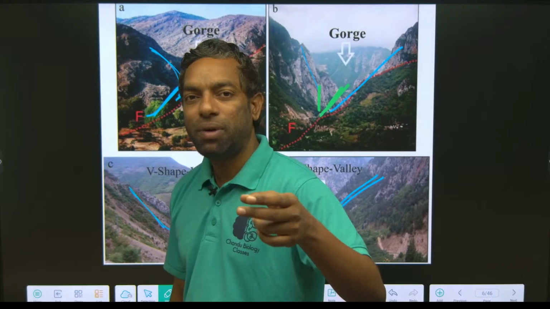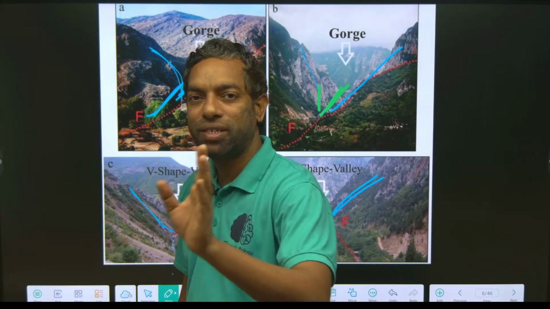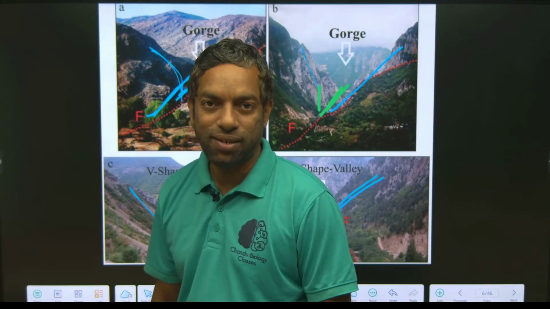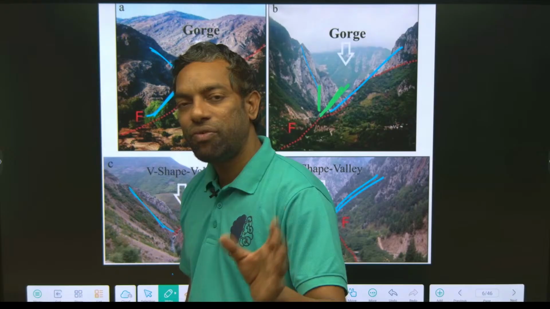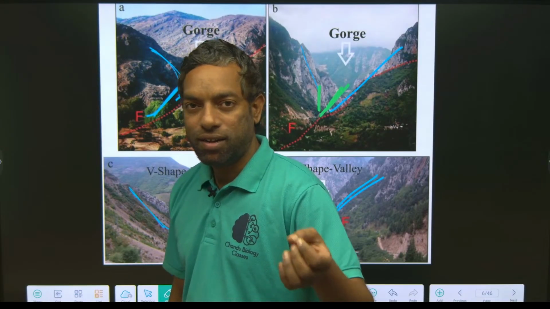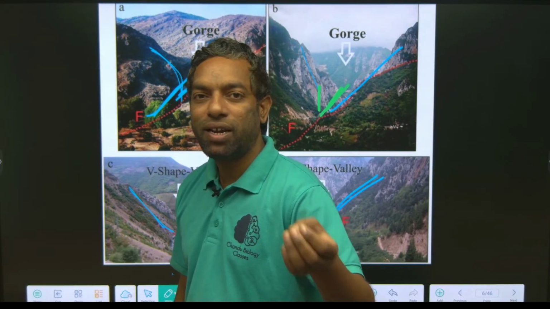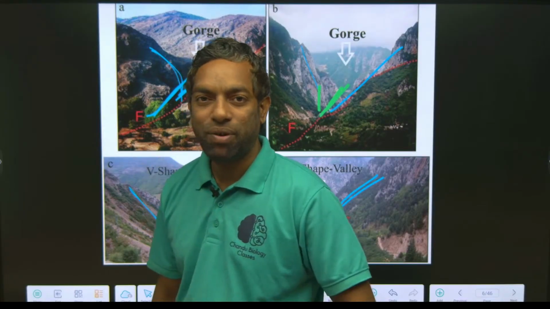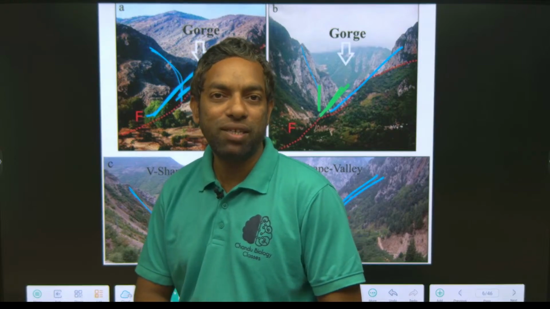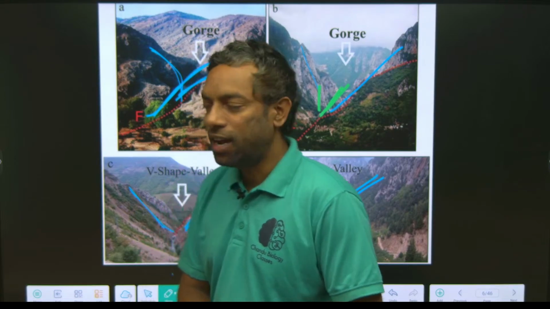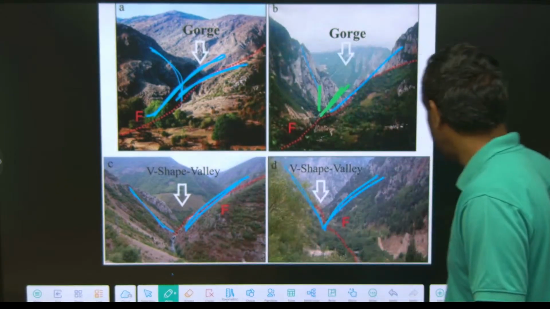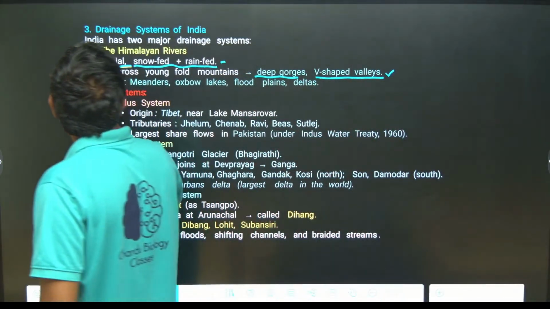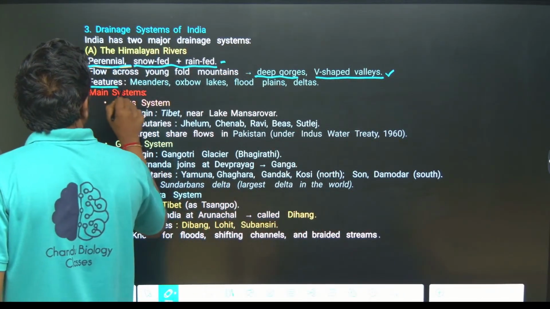These names, Chambal, any Himalayan river system name they can give you which is relevant to V-shaped valleys. Apart from that, they can give you other rivers like seasonal rivers, which are Godavari, Krishna, Kaveri, Mahanadi. They can give you any name, and they can give you the relevant shape of this place, guys. In that way you have to be focused.